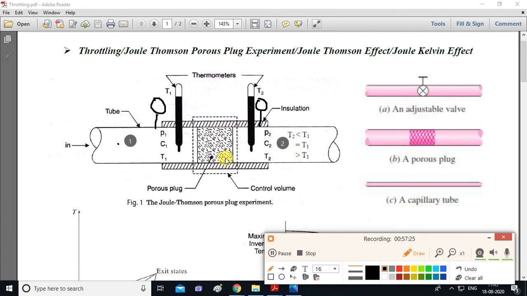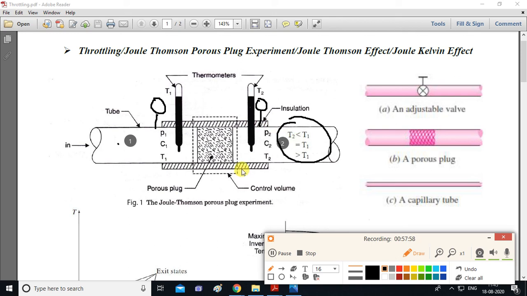Now what happens is, when this fluid enters from point 1 and it exits from point 2, there are three conditions which we get. Either the temperature will reduce, so here you can see T2 is less than T1. Second, temperature will remain same. So because of this throttling, either the temperature will remain same, and third part, temperature will increase. So T2 temperature will be greater than T1.